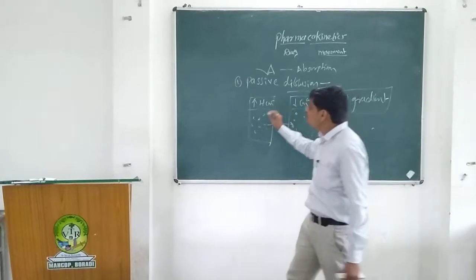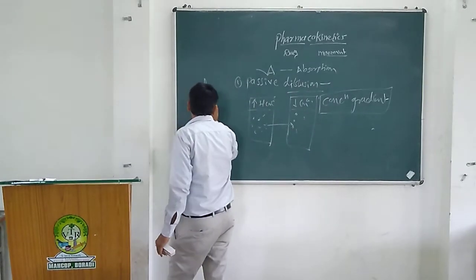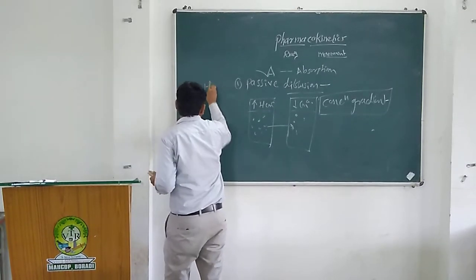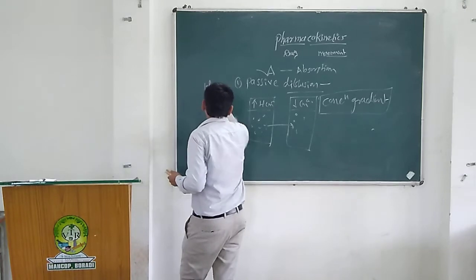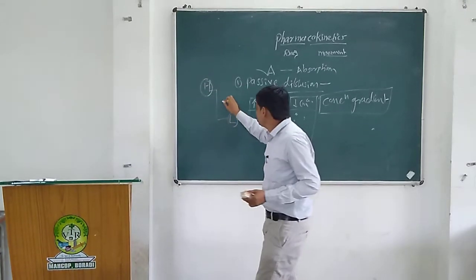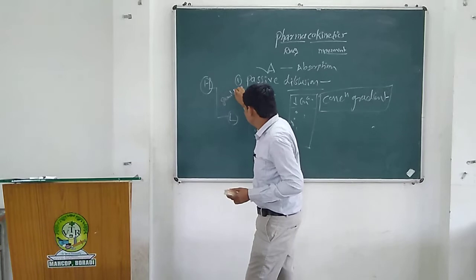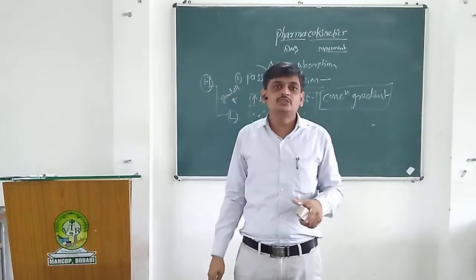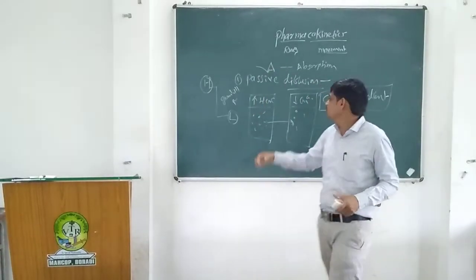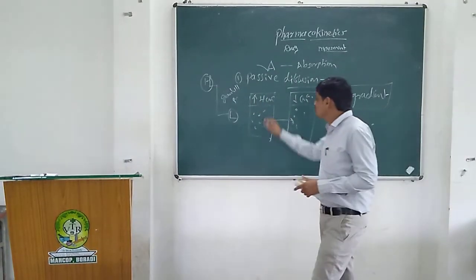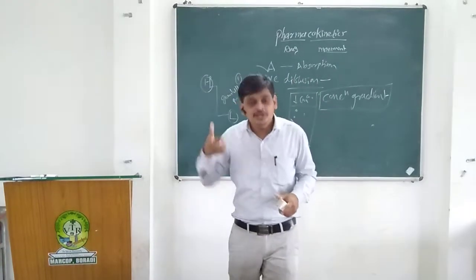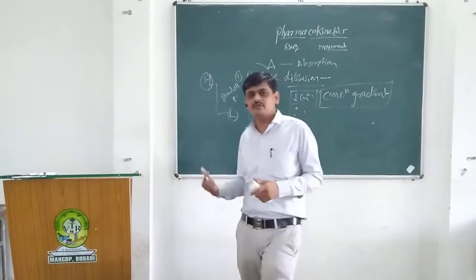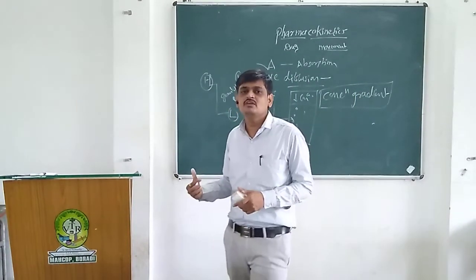So it's a downhill process, higher to lower. That's why it does not require any special type of energy to move the drugs from GIT to the systemic circulation. It only depends on the concentration gradient. In passive diffusion, about 90% of drugs are absorbed by this process.